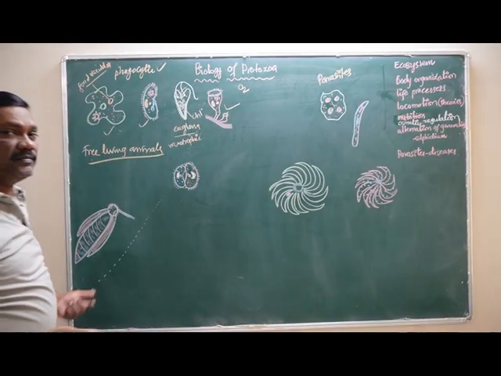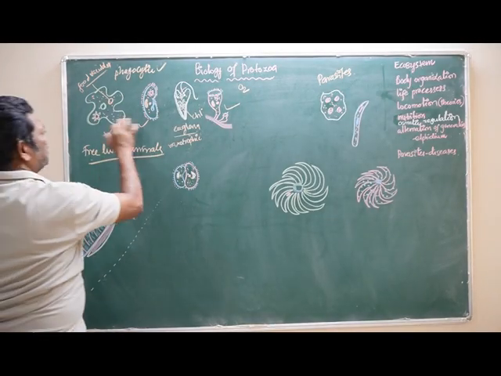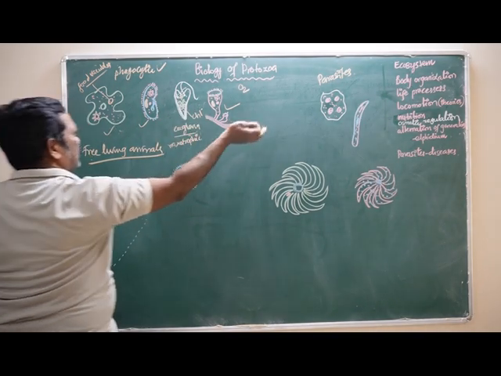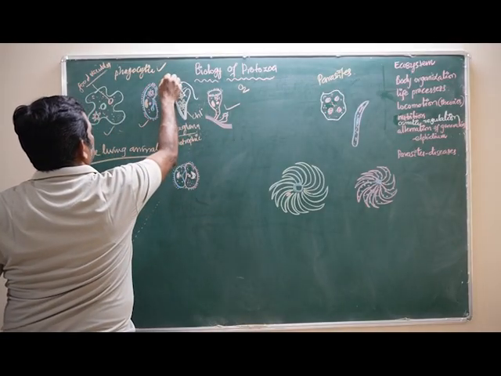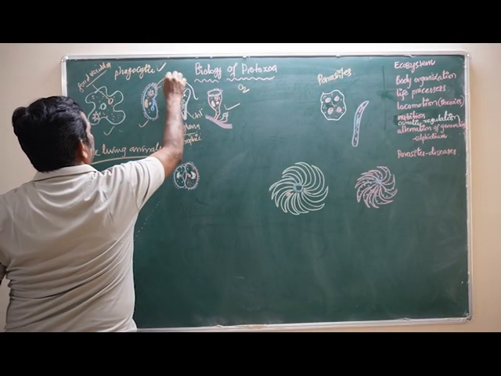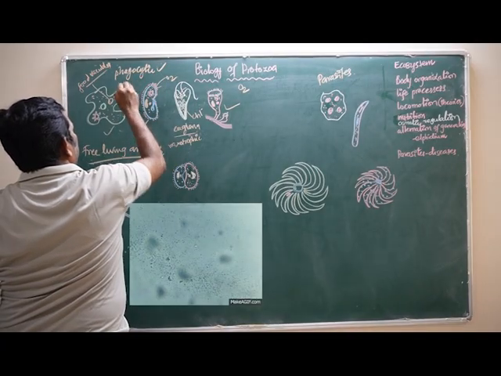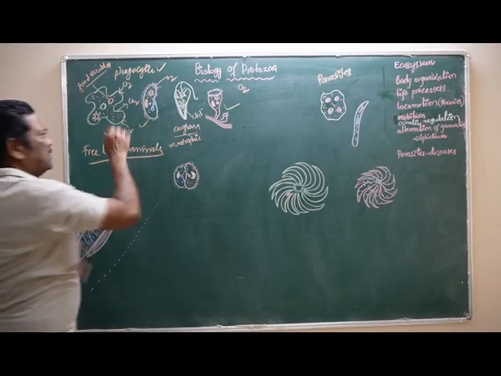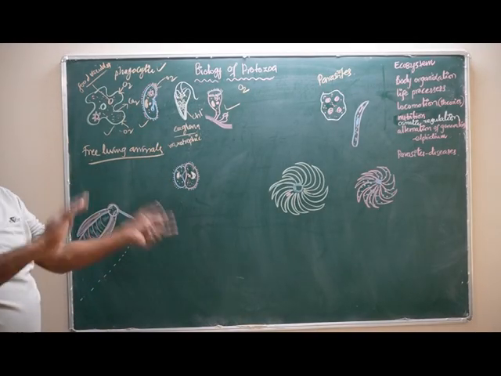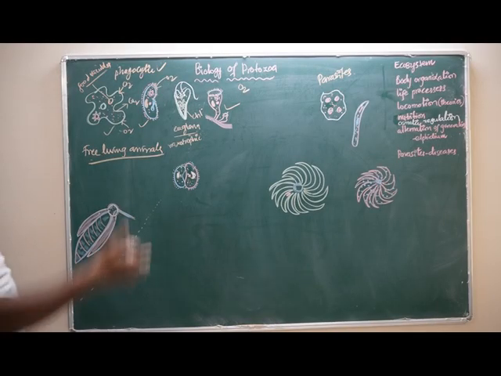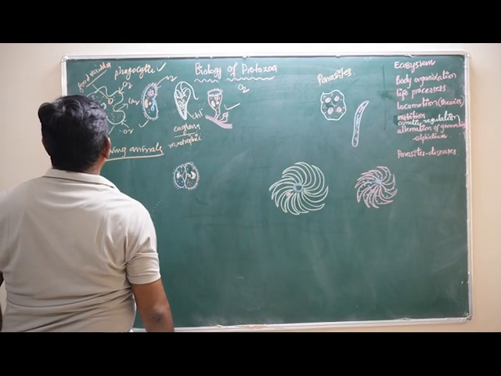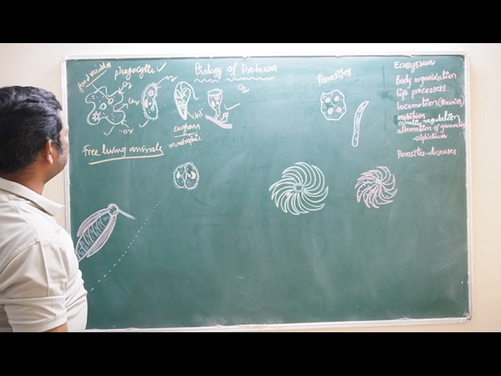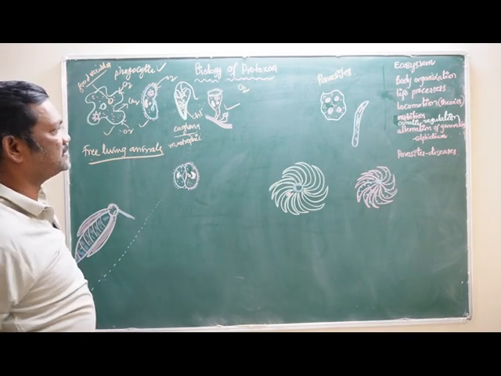How they take the oxygen from their surroundings is important, because this pellicular plasma membrane is exposed to the environment. The aquatic environment contains a lot of oxygen. The oxygen freely enters the body without any barriers, and the carbon dioxide diffuses out. This is called diffusion. Oxygen and carbon dioxide are exchanged by the diffusion process. Then what type of circulatory system is present in the single celled free living animals? There is no circulatory system in these animals, because only one cell is there. What is the need of a circulatory system?